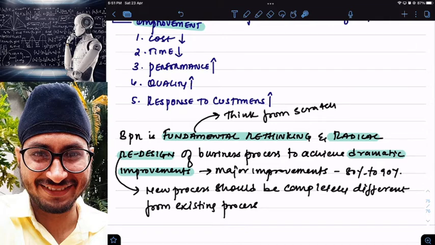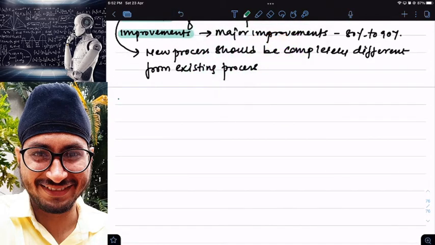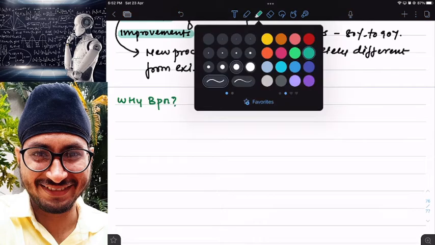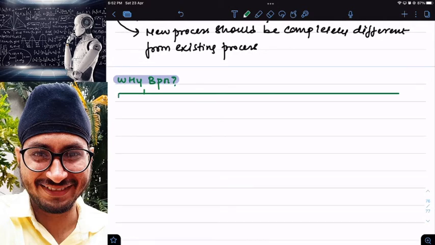Okay. Now let us see why BPR is required. Why business process reengineering? Why should I go for business process reengineering? There are many reasons, sir. Reason number one, it helps me to focus on continuous improvement.